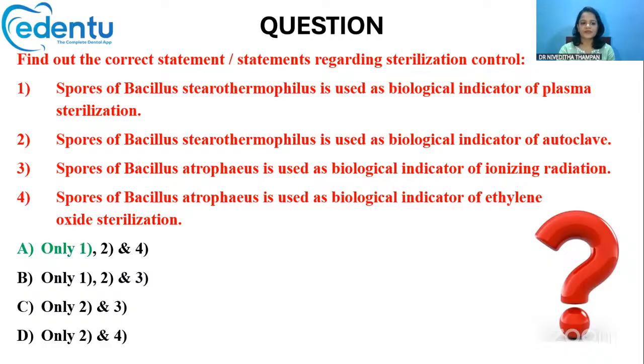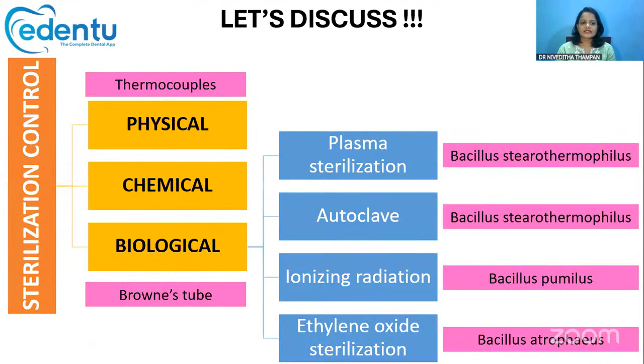So for that, first let's have a look at what this sterilization control is. What do you mean by sterilization control? Sterilization control, to put it in simple words, is just checking and confirming whether the sterilizer that you are using is actually working.